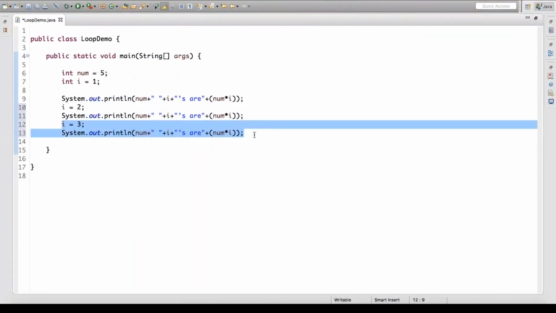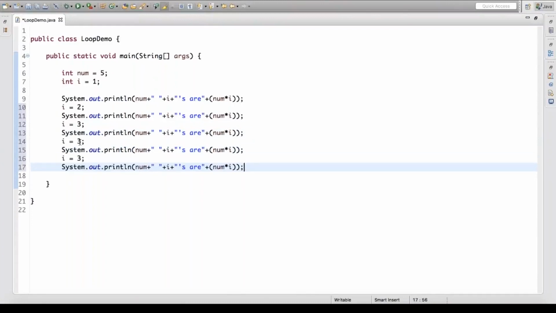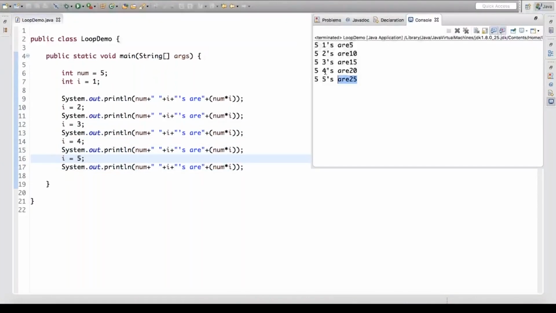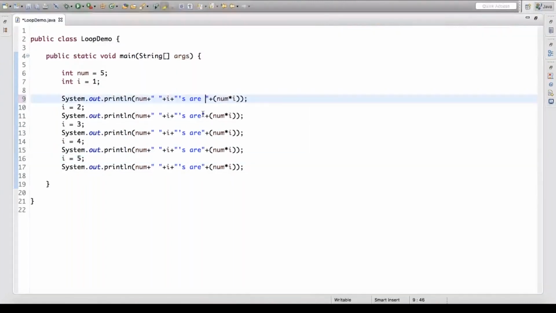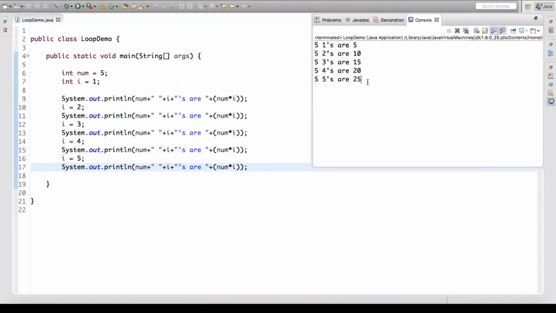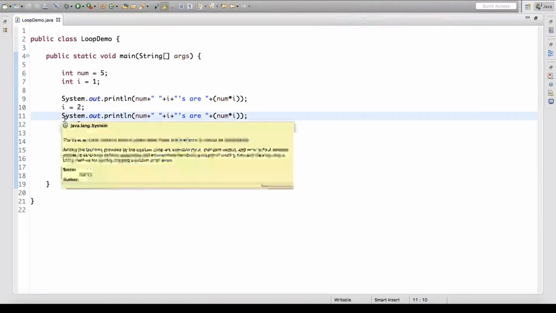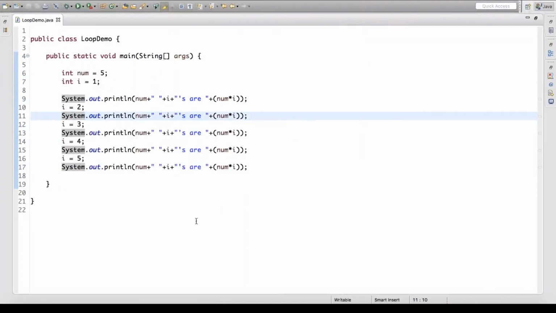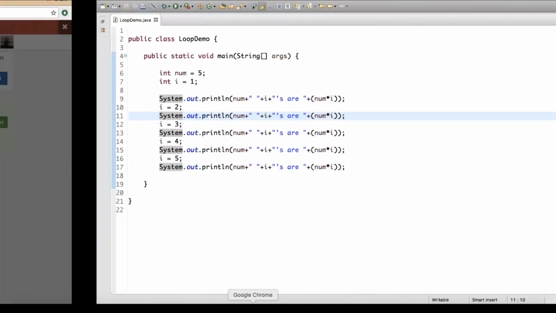You can see I am trying to do a similar task again and again, and I'm starting to get this output of a table. Let me put some space over here. You run the code and you find this output, the table of the number 5. We know that here the statements are getting repeated again and again. So what I can do is use the loop. This is the kind of situation where you need to come up with a loop.